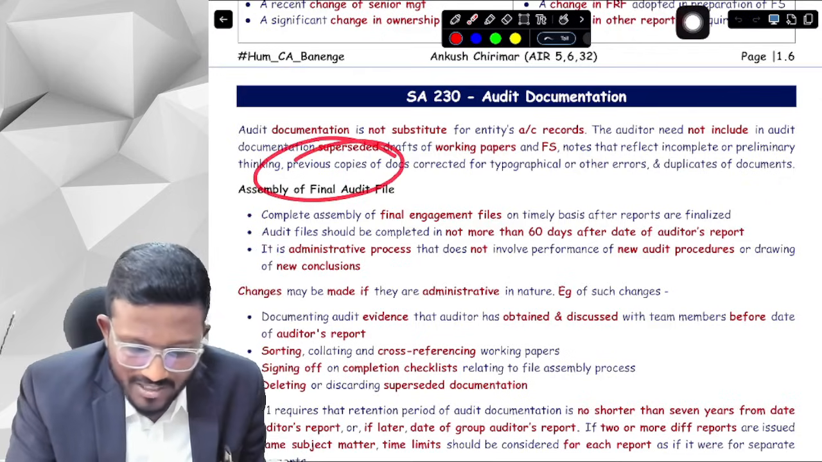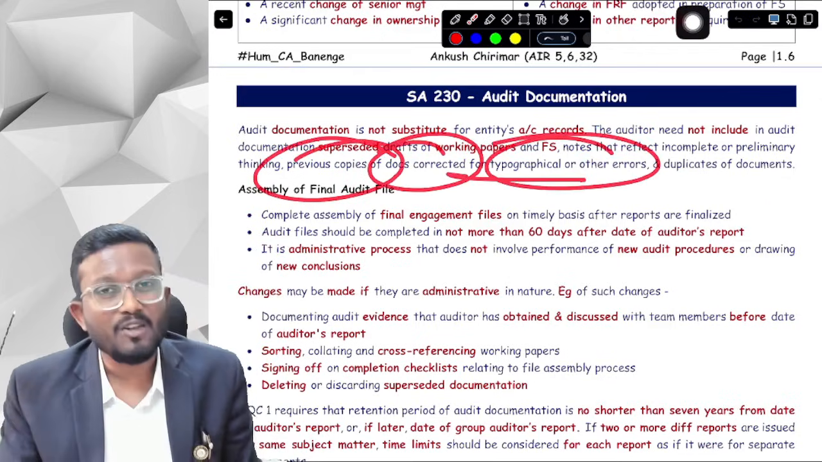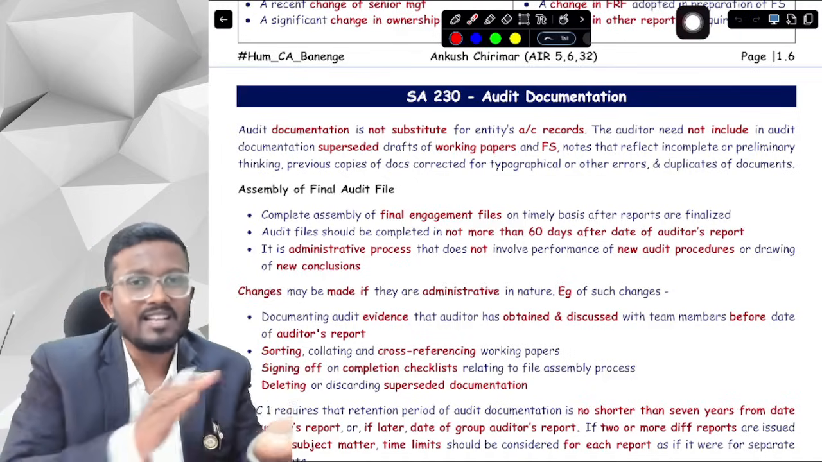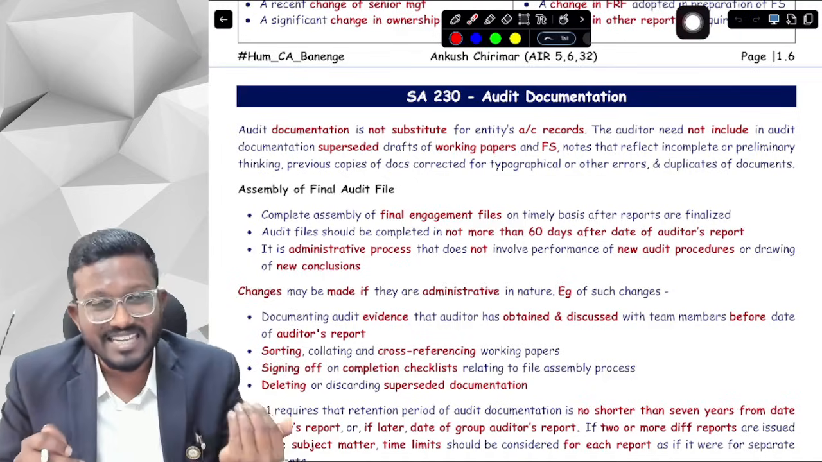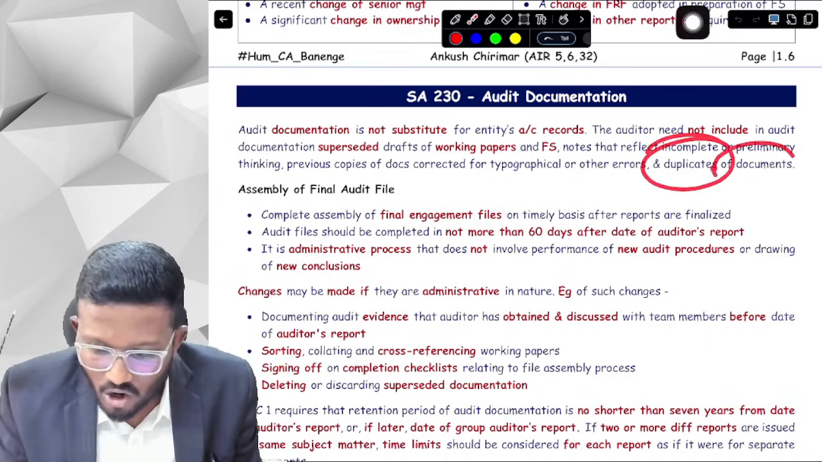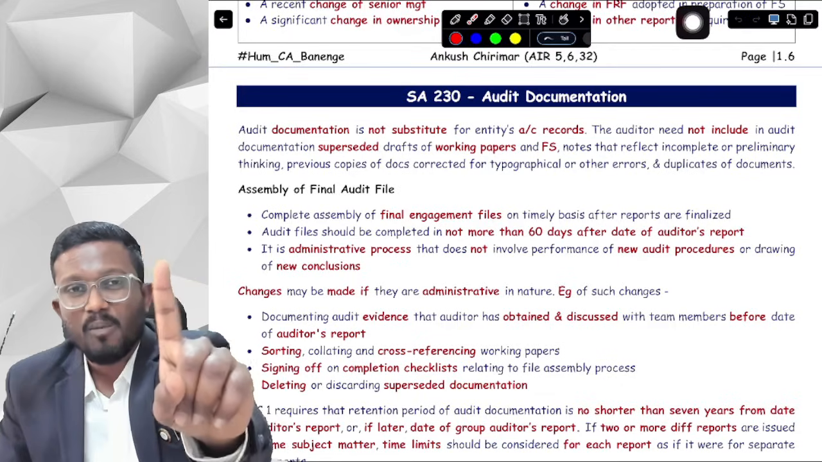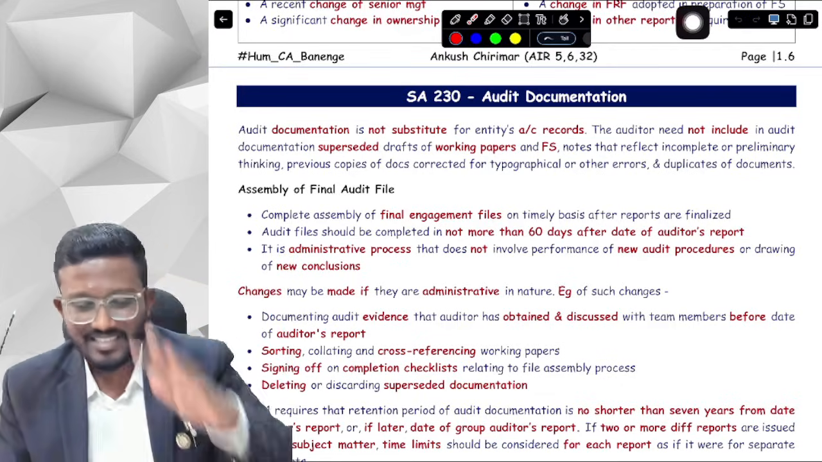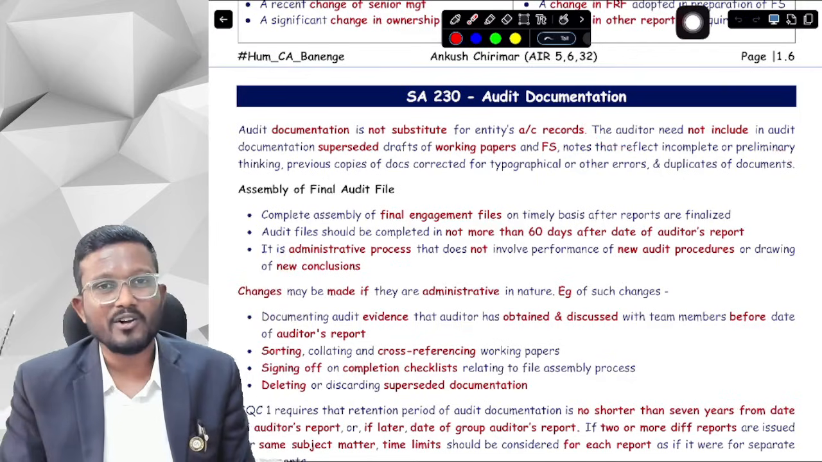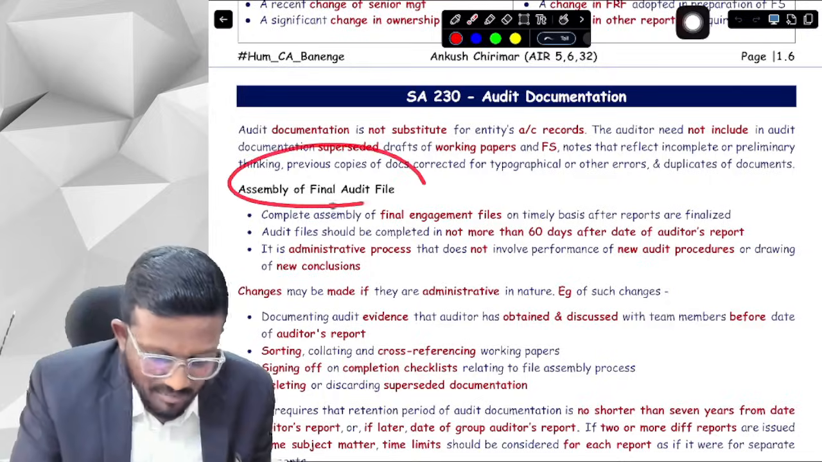Third, previous copies of documents which are corrected for typographical or other errors. Then there is a previous version and then there is a new version. You should only include the new version, not the previous version which has some mistakes. And lastly, duplicates of document. We should only maintain one copy of a document, not duplicate two or three copies of a single document. Okay, yes sir, these are the four things that are not included in your audit documentation. Now let's talk about assembly of final audit file.